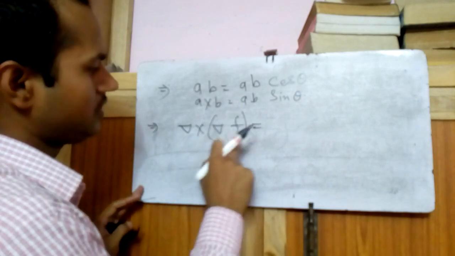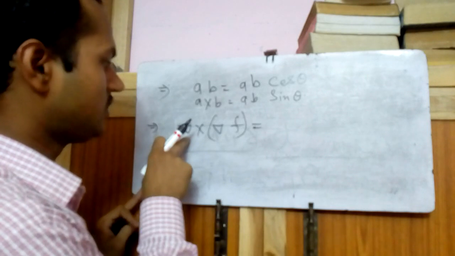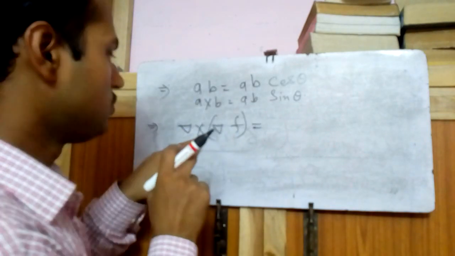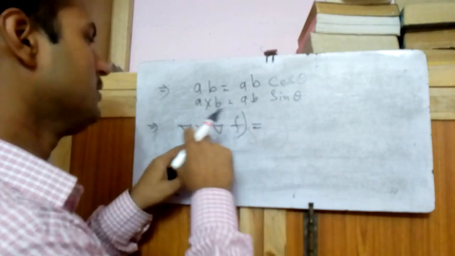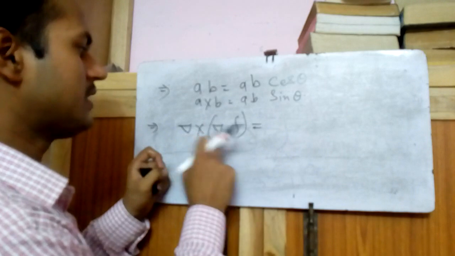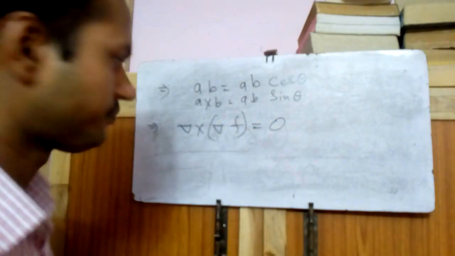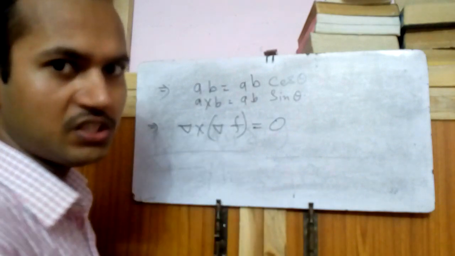The direction of del f will be del, and this has the direction of del. Both have the same direction. So what is the meaning of curl? That is sin theta, and theta is 0 because both have the same direction. Sin 0 is 0, so it is 0. Curl of gradient is 0.